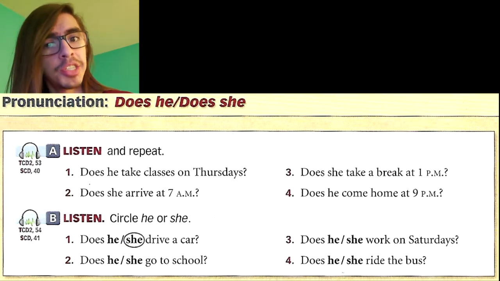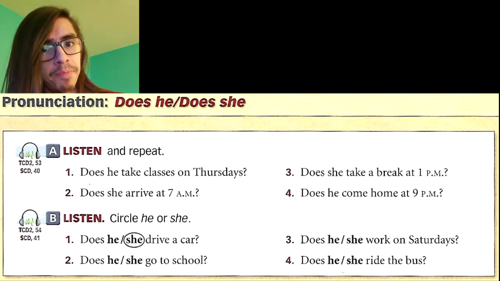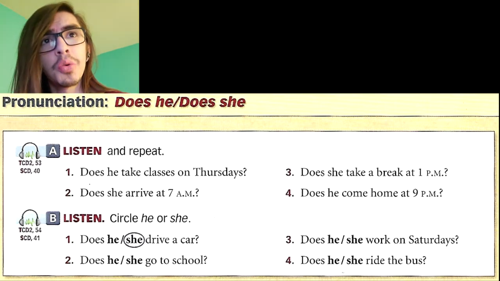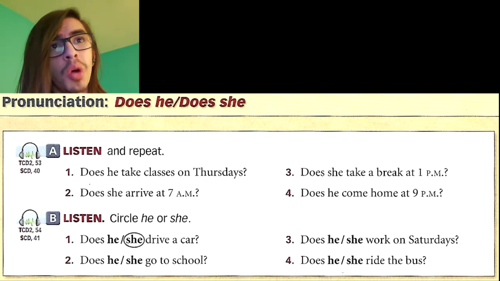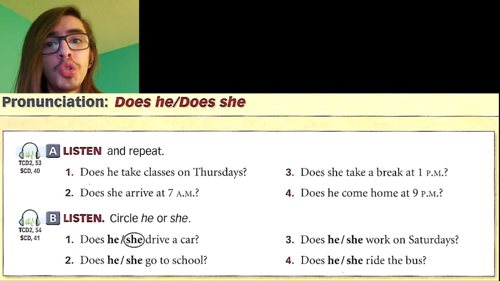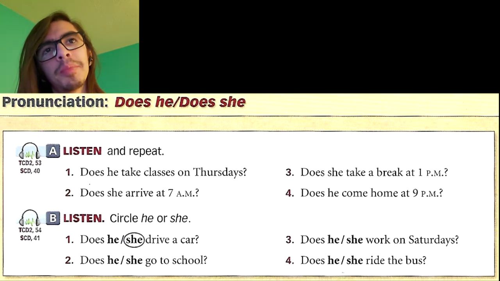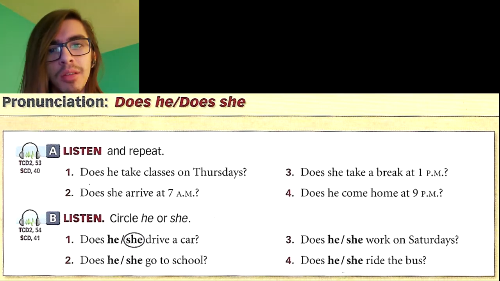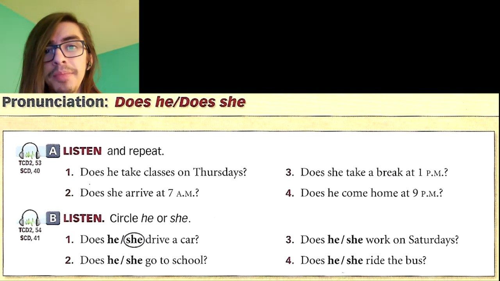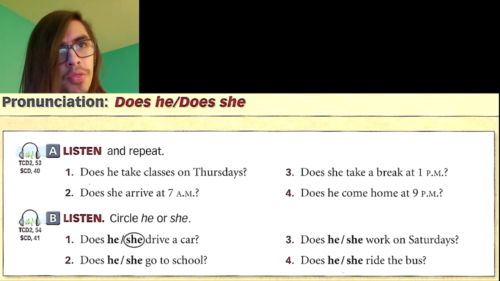Let's have some more practice with pronunciation, okay? This is exercise 3. So I'm going to say these questions, las preguntas, and I want you to repeat them. Repetir las oraciones, las preguntas, so we can have some more practice speaking, hablando, okay? So A1, does he take classes on Thursday? Does he take classes on Thursdays?